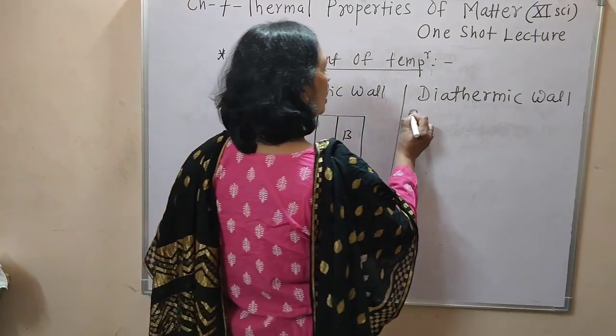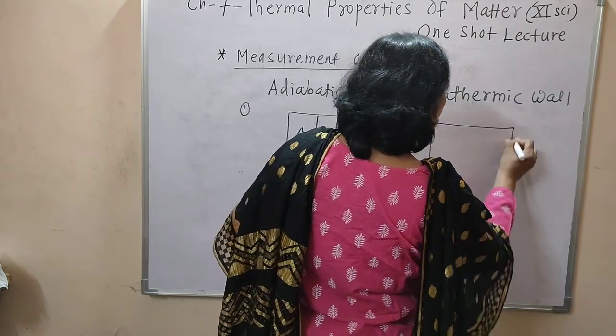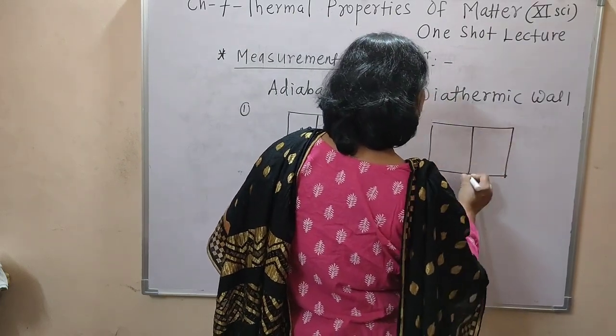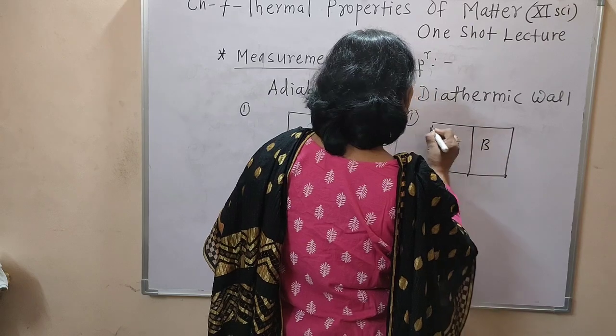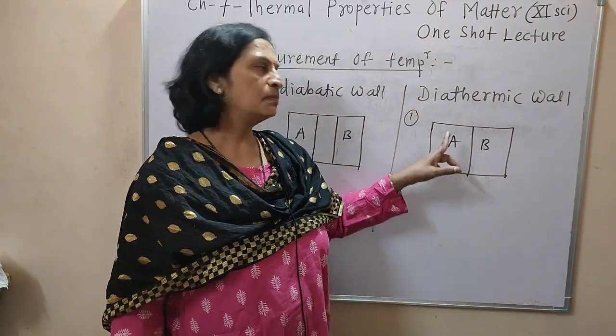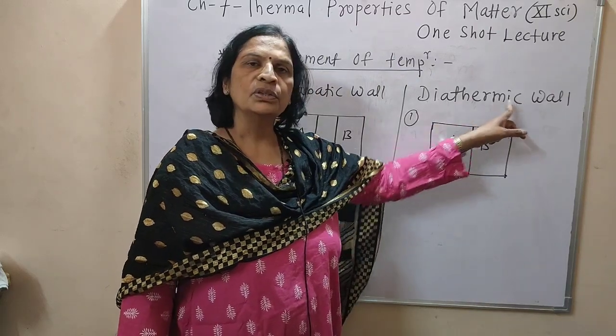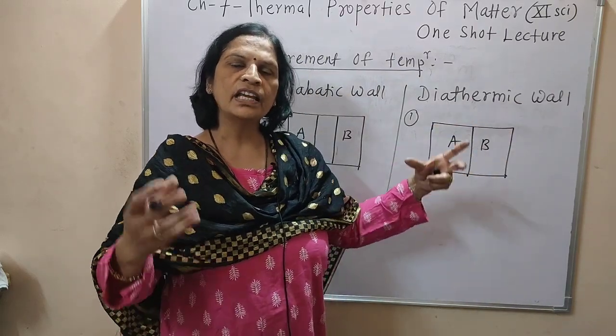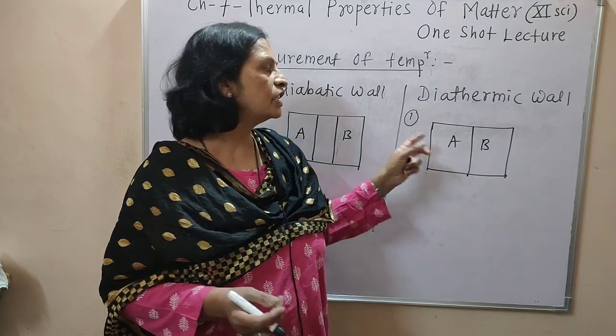And diathermic wall, again consider two systems A and B, and a thin partition or thin wall is present in between these two systems so that they can exchange heat energy with each other.